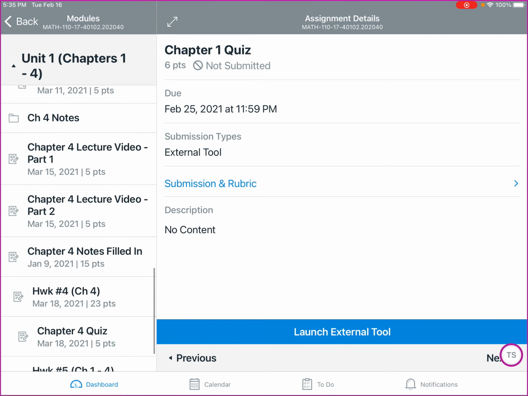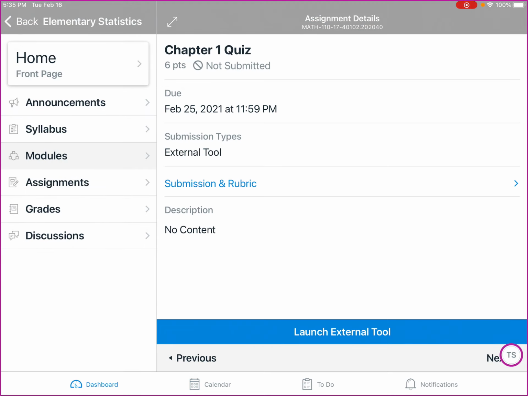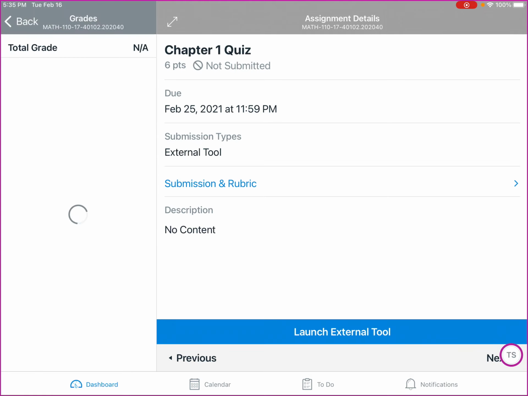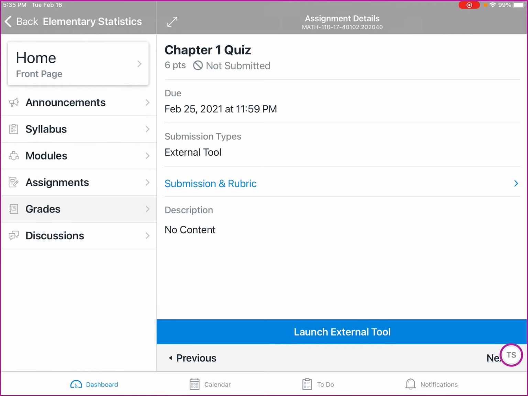In addition to this, we also have at the end is a Unit 1 review and solutions, and that's for you to kind of look at on your own if you feel like you would need some extra help. In addition to this, we have grades, so you'll be able to select this and see where you're at with your grades. And then in addition to that is assignments and discussions.